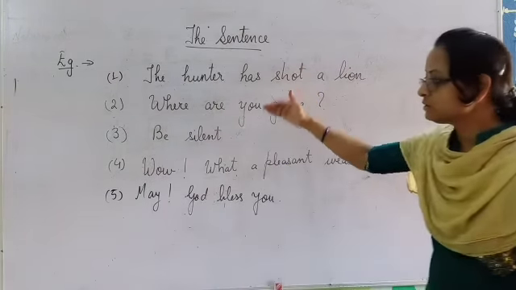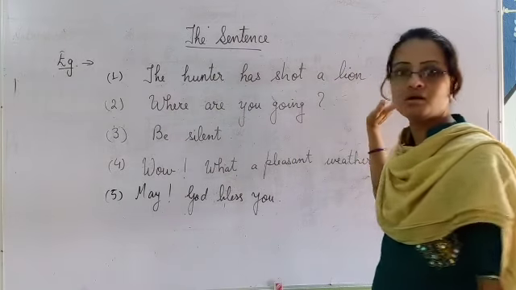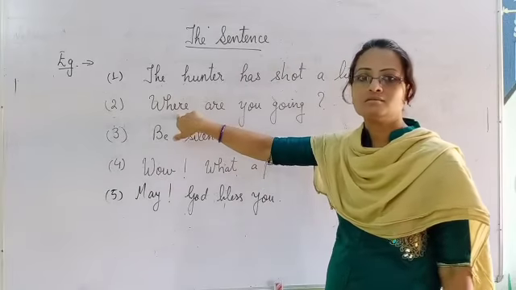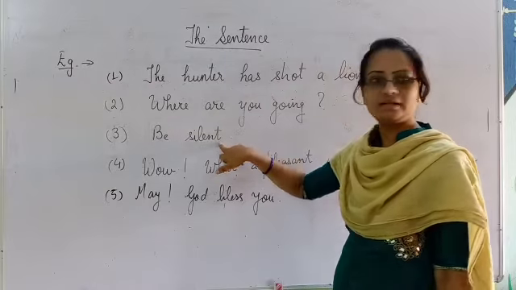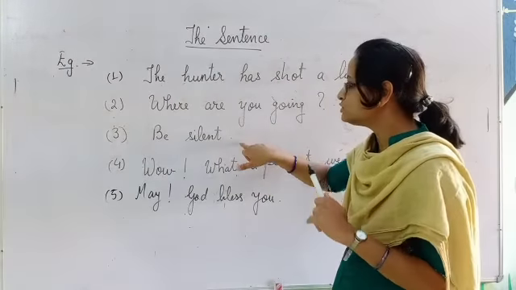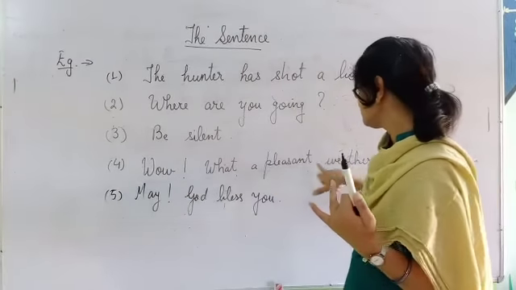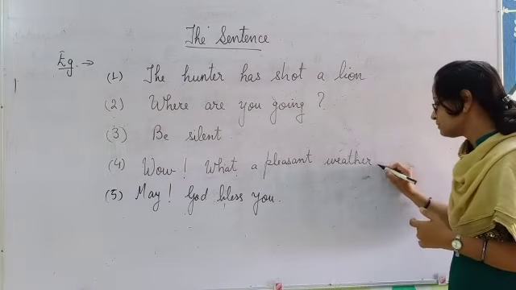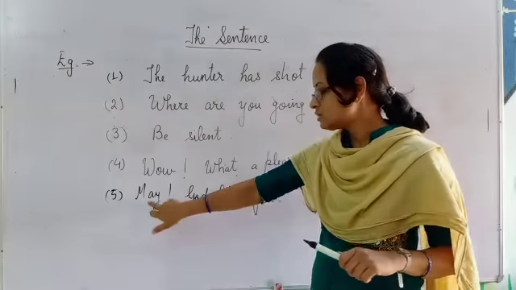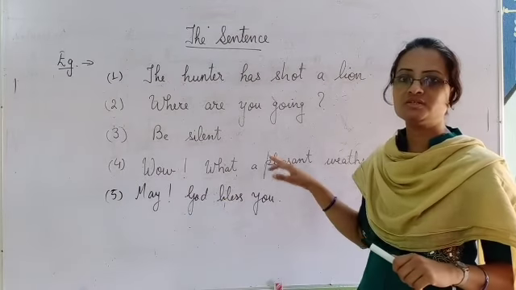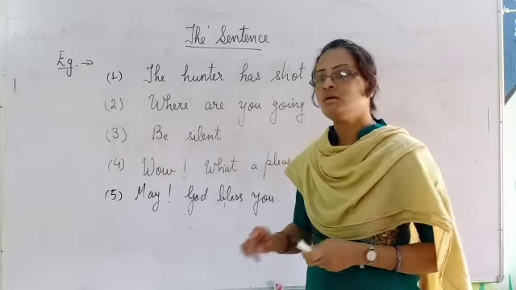Okay, now just look at all these sentences. The first one says, the hunter has shot a lion. Another sentence says, where are you going? With a question mark. Third one, be silent. This sentence carries a full stop, same like the first one. Fourth one, wow, what a pleasant weather. It also carries a full stop at the end and a particular another mark in between. Last one, may God bless you. This sentence also carries a full stop at the end and a particular punctuation mark in between.